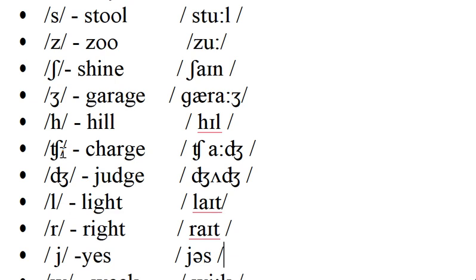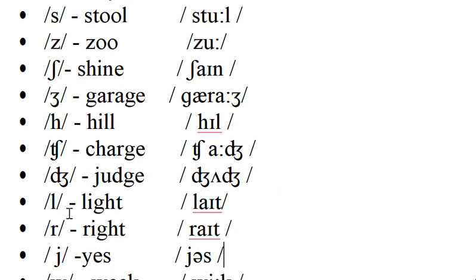This is cha: charge, chalk, change. This is the ja sound: judge, jet, jungle.